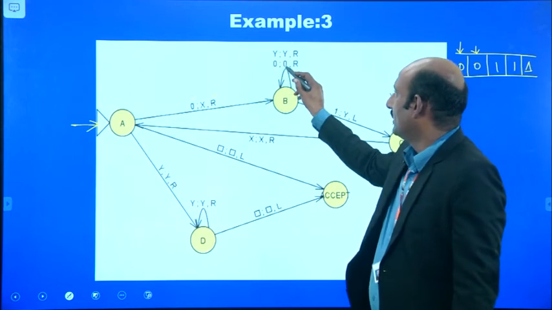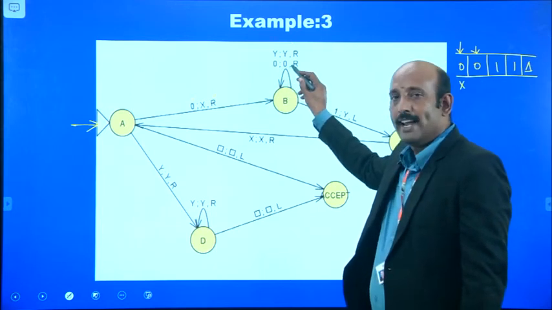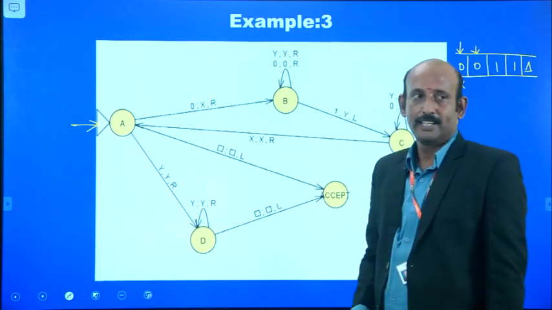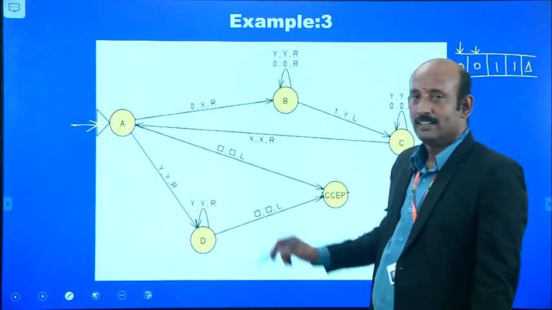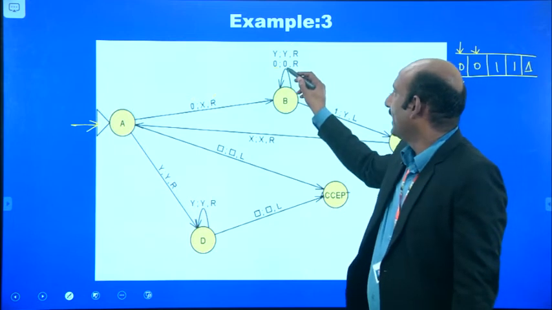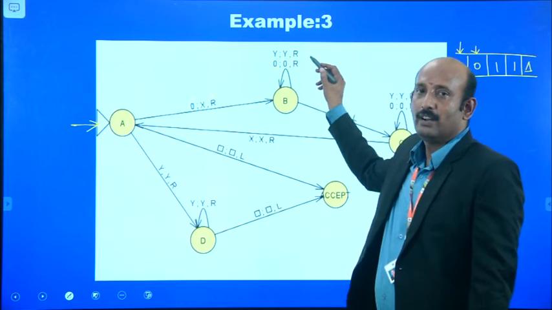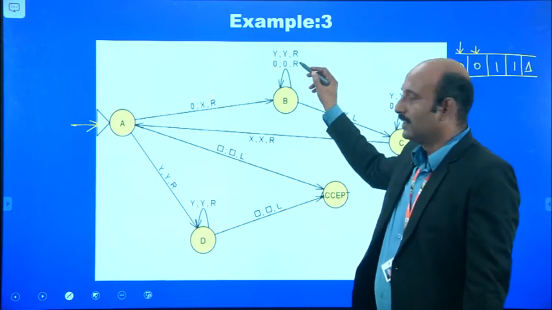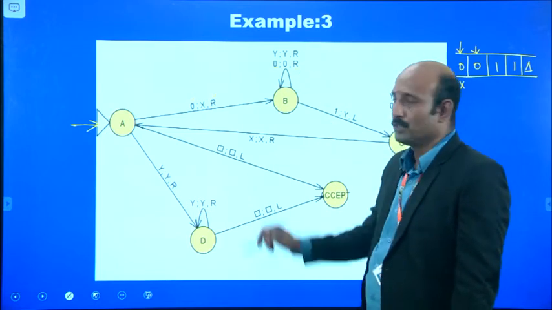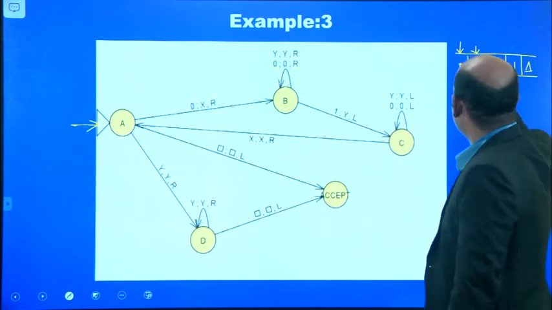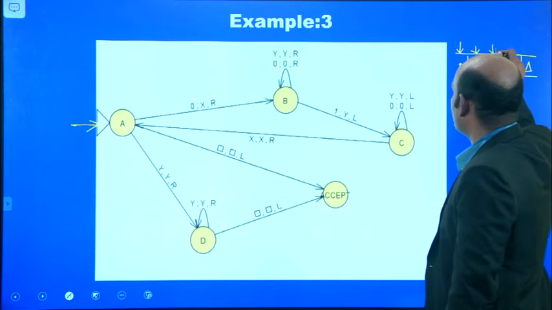If the input is 0, there is no replacement, so we rewrite the same symbol and move the head to the right position.